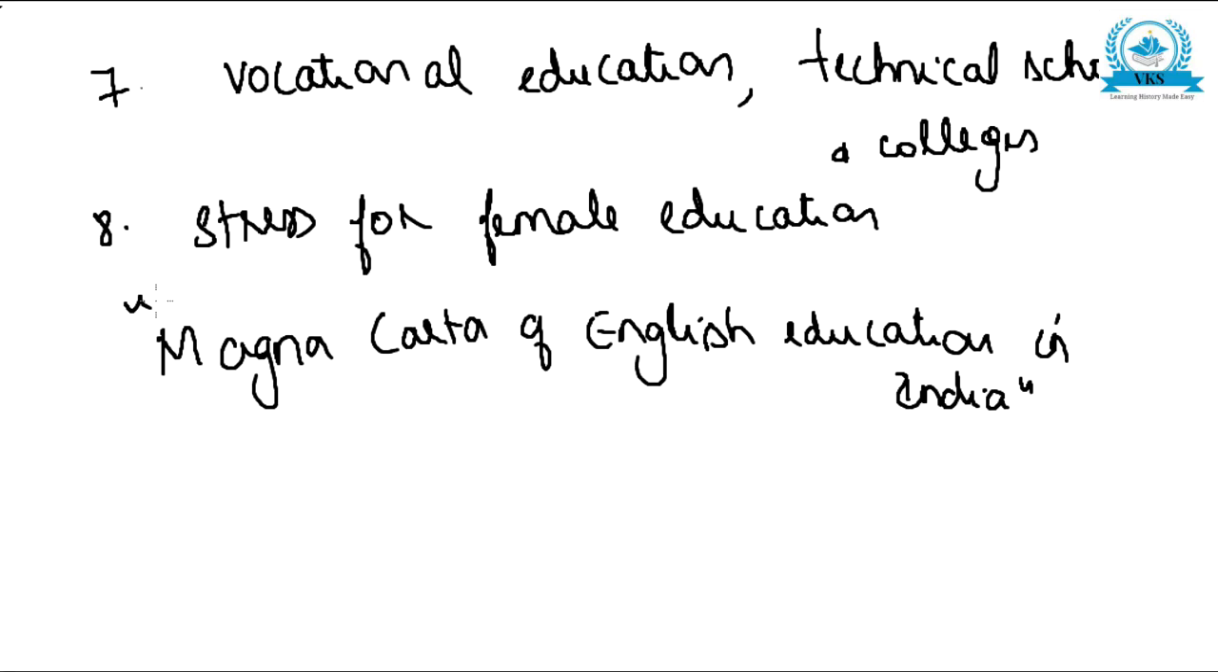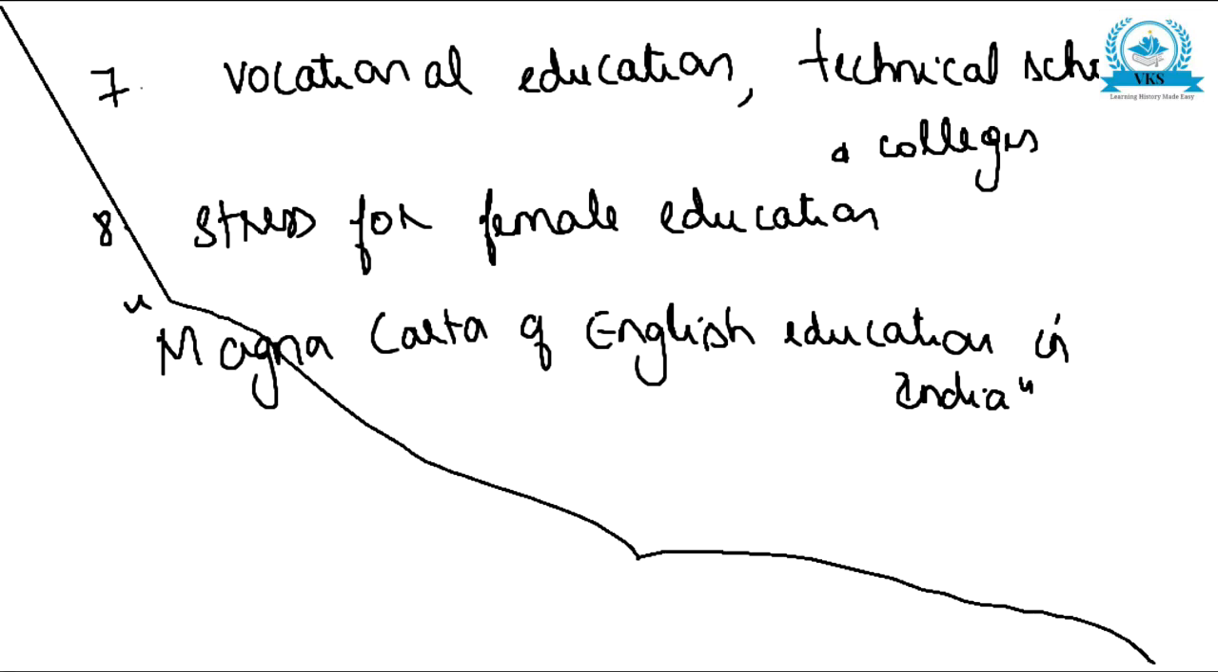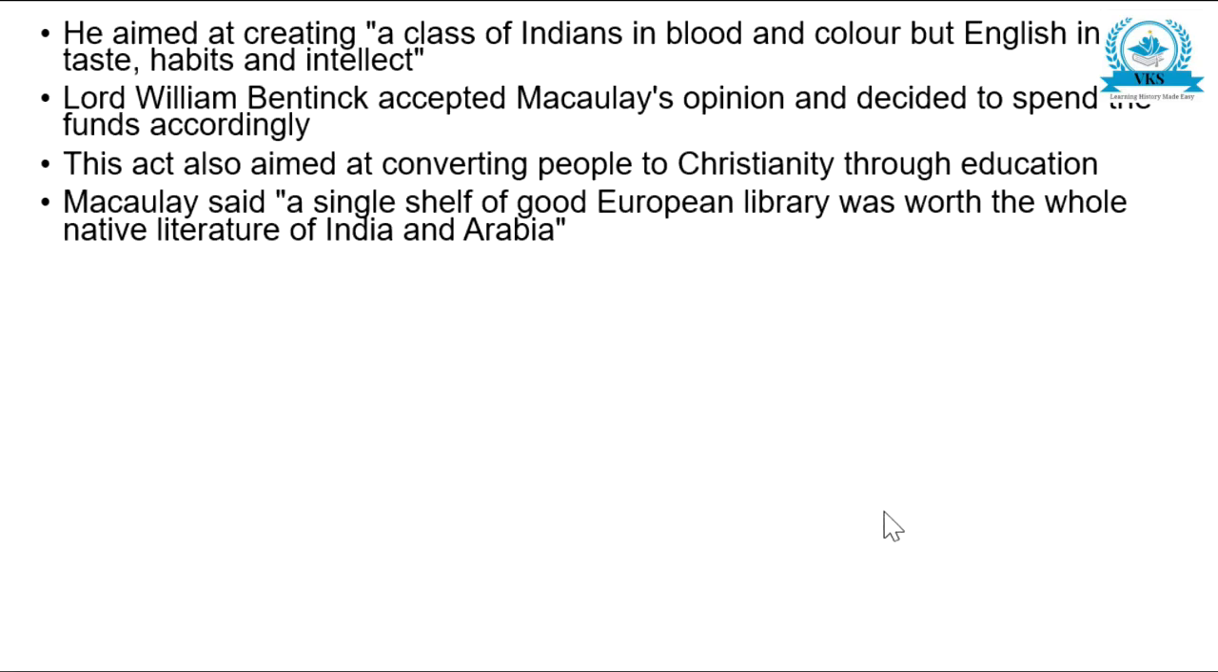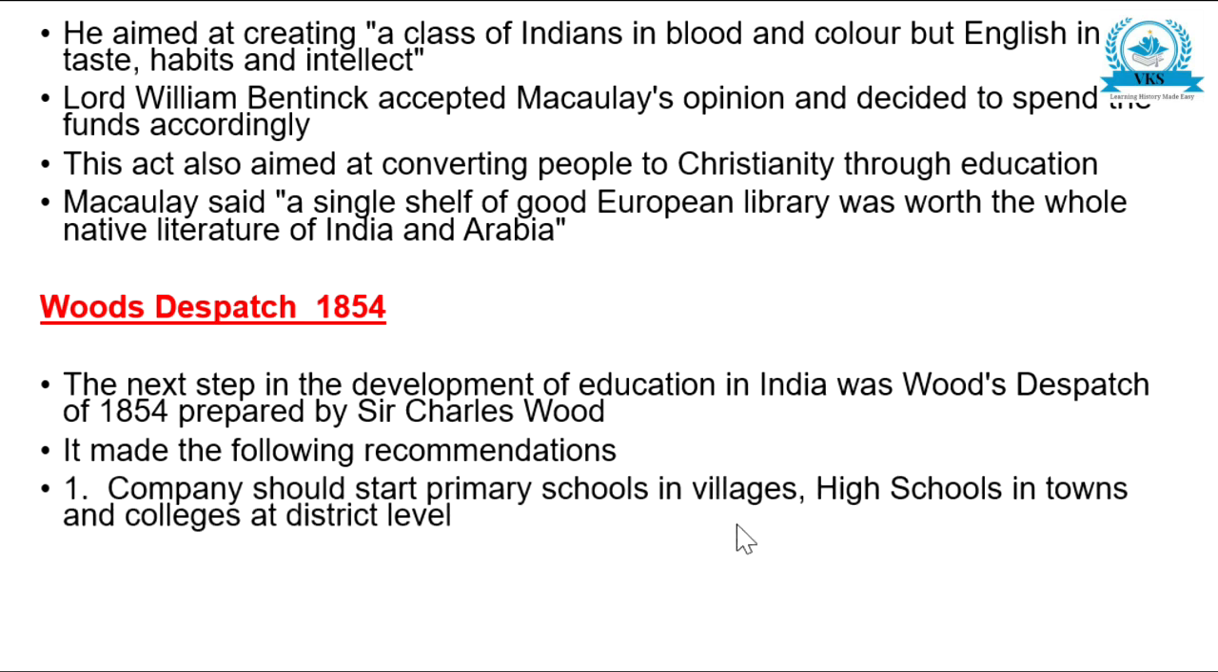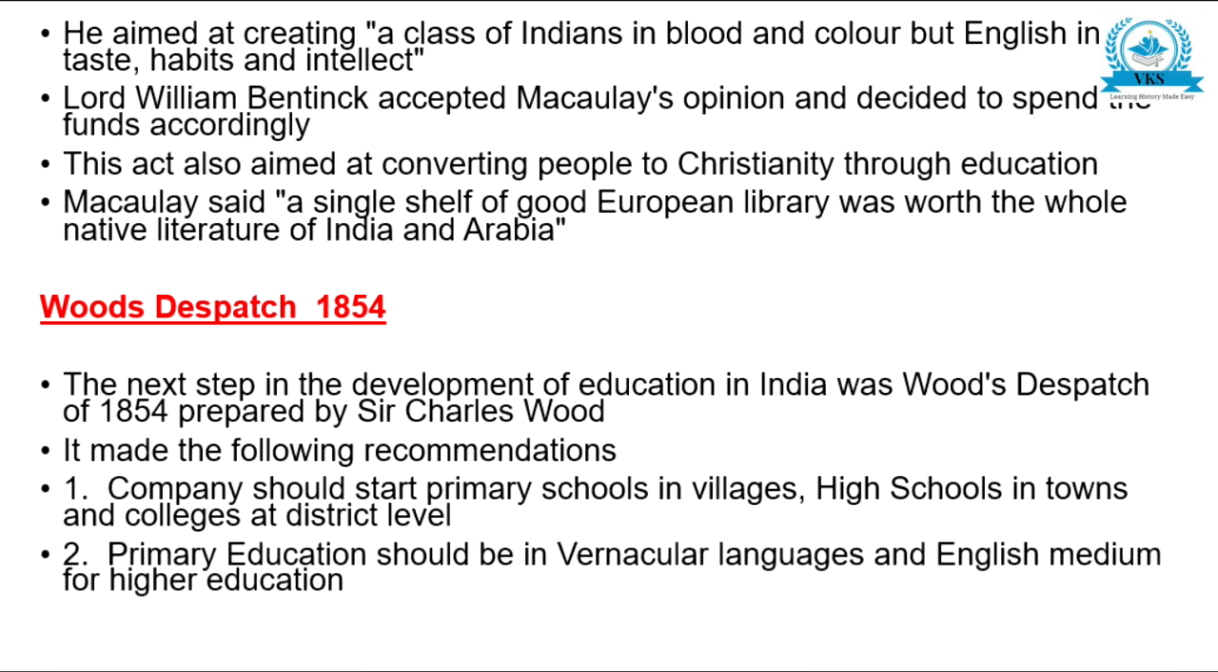So just let us go through the points which we have studied till now. Wood's dispatch 1854. The next step in the development of education in India was Wood's dispatch in 1854, prepared by Sir Charles Wood. It made the following recommendations. Company should start primary schools in villages, high schools in towns, and colleges at district level. Primary education should be in vernacular language and English medium for higher education.